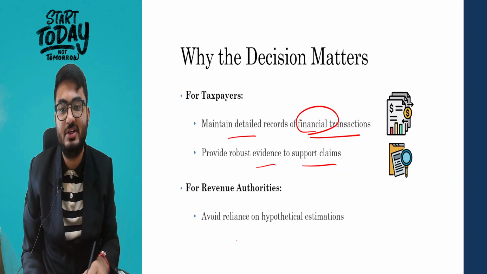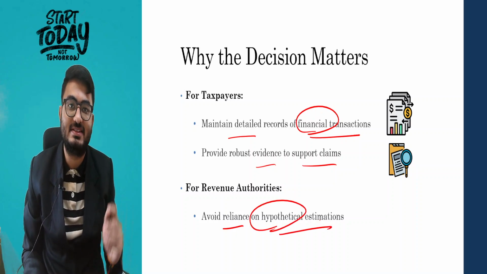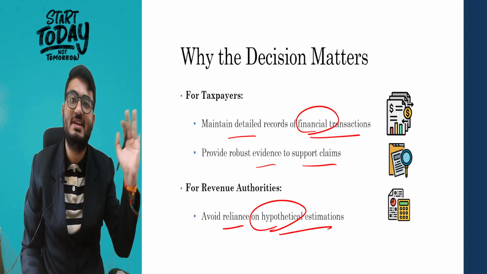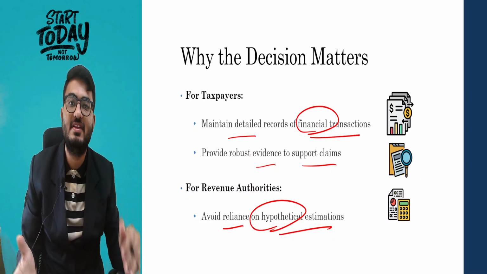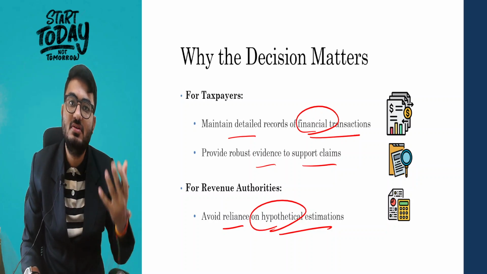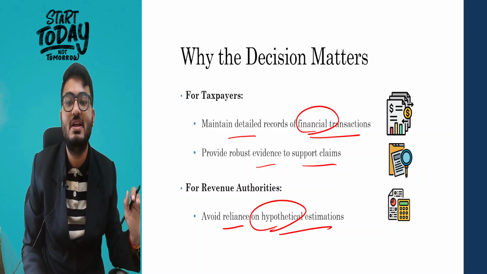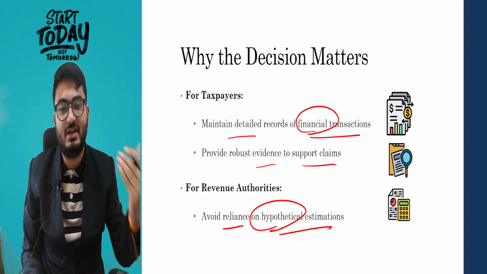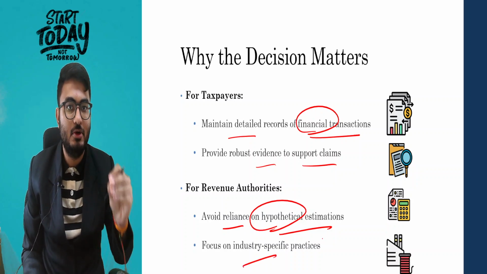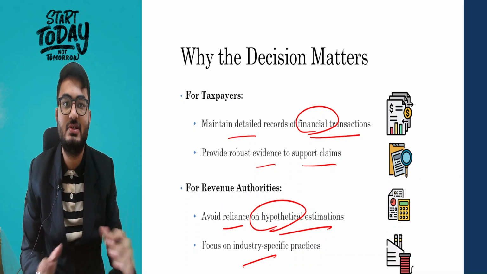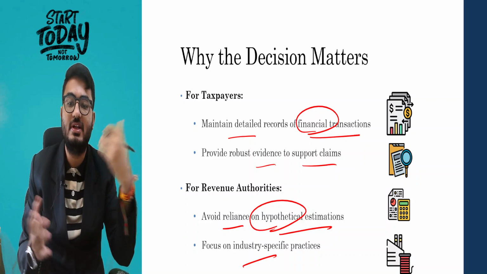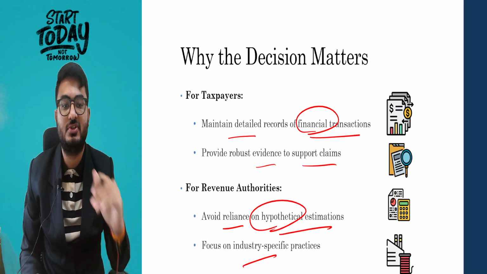For revenue authorities: avoid reliance on hypothetical estimations. The household expenses that were added back were based on hypothetical assumptions that this is the cost of living needed for living in this city, but it was not based on facts. So avoid reliance on hypothetical estimations, and focus on industry-specific practices. Interest-free loan giving and taking practices exist in the textile industry. So the income tax officers should know about those industry-specific practices and should focus on the same.